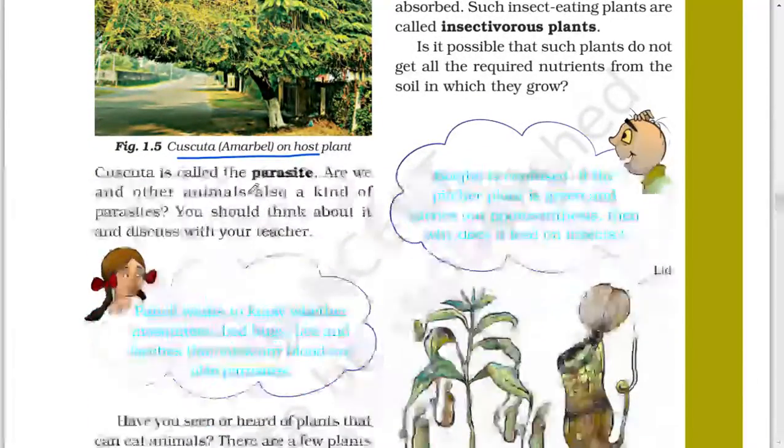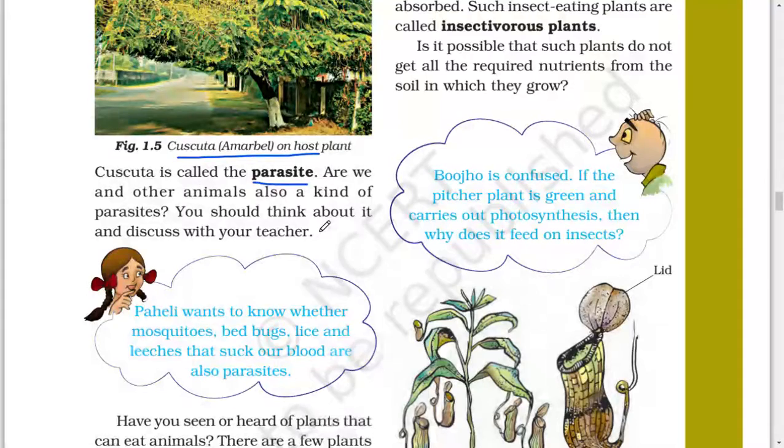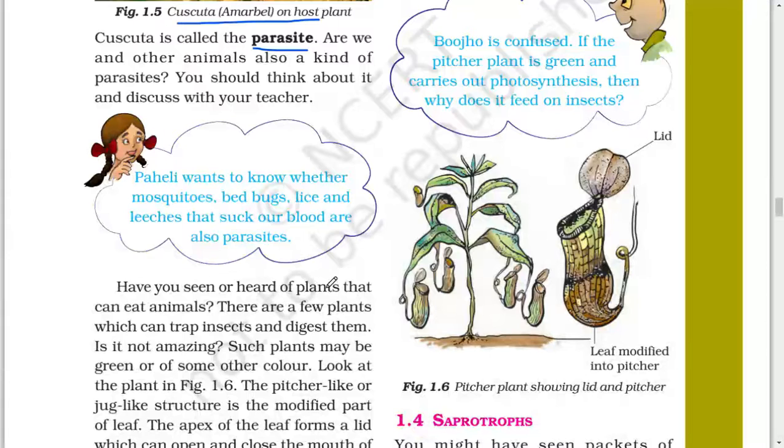Cuscuta is called the parasite. Some animals are also a kind of parasites. You should think about it and discuss with your teacher. Paheli wants to know whether mosquitoes, bedbugs, lice, and leeches that suck our blood are also parasites.